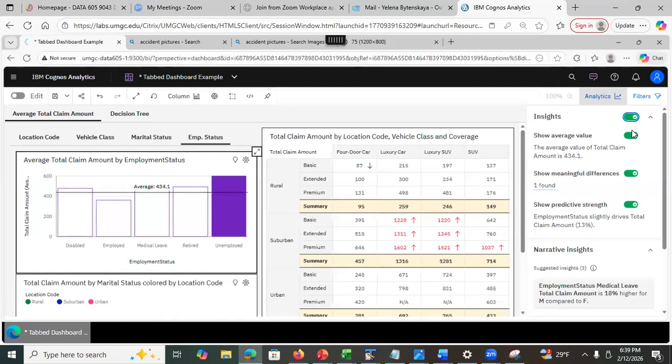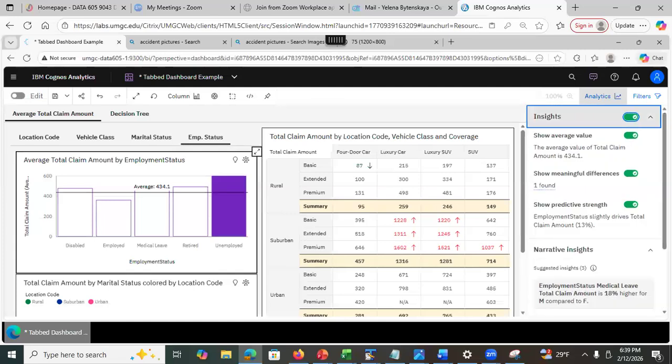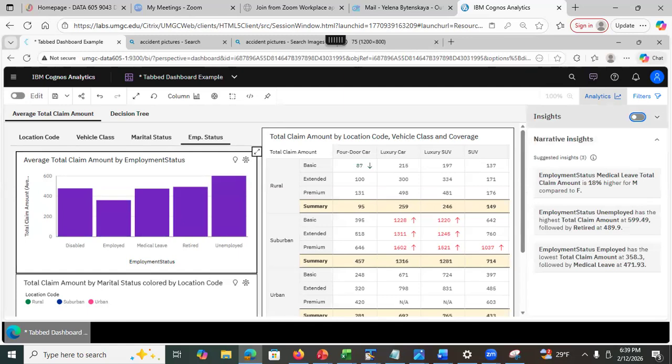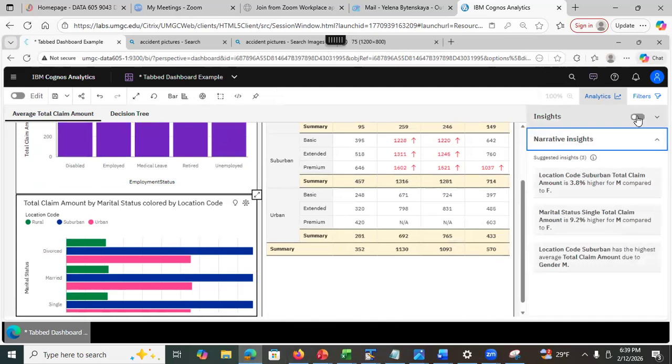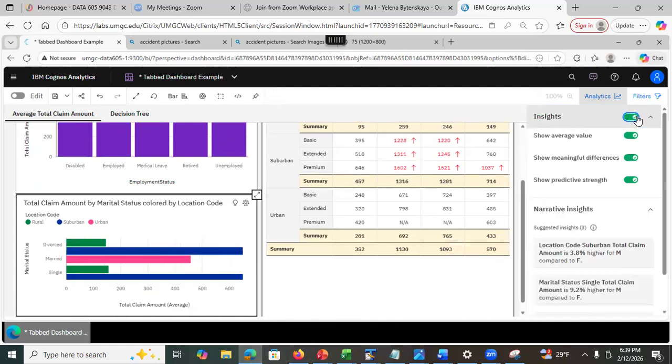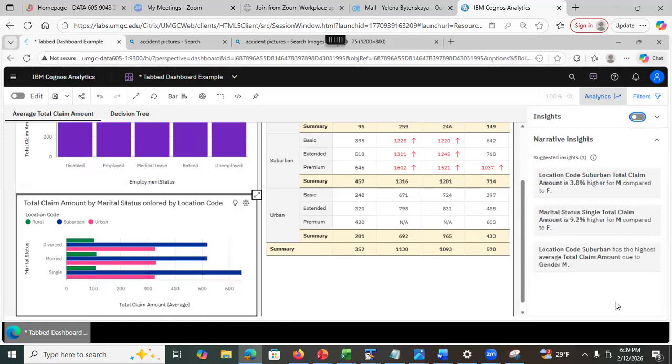Isn't it nice? See, you can toggle it on and off. And it also has narrative insights. Some visualizations have it, some visualizations do not. This one might have it. This is just narrative insights. And then you can also toggle insights that you want to see labeled on the visualization itself. See? I hope it helps. Does it help? Yeah, it's happening. So that's what I was trying to find, which visualization has that option.